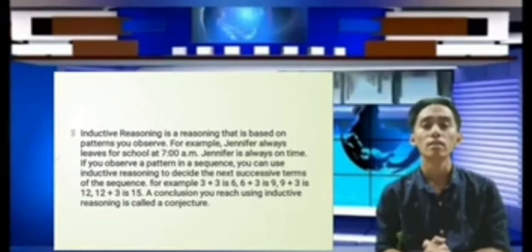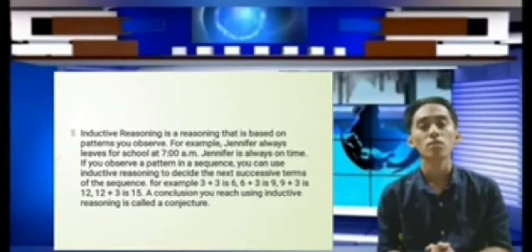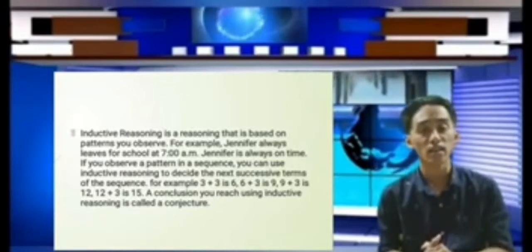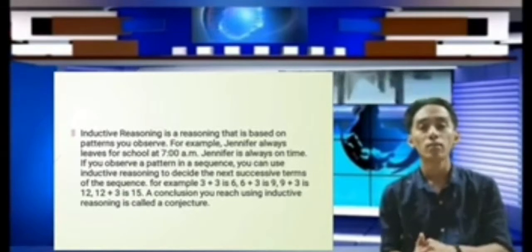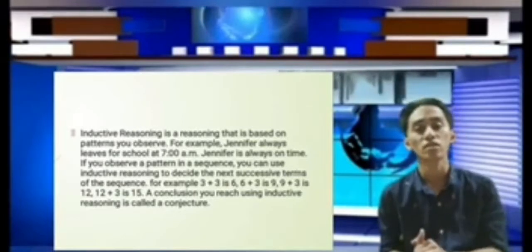If you observe a pattern in a sequence, you can use inductive reasoning to decide the next successive terms of the sequence. For example, 3 plus 3 is 6, and 6 plus 3 is 9, and 9 plus 3 is 12, and 12 plus 3 is 15. A conclusion you reach using inductive reasoning is called a conjecture.